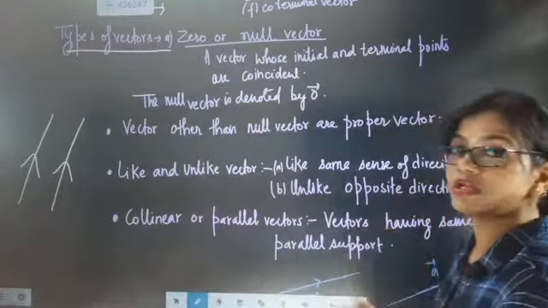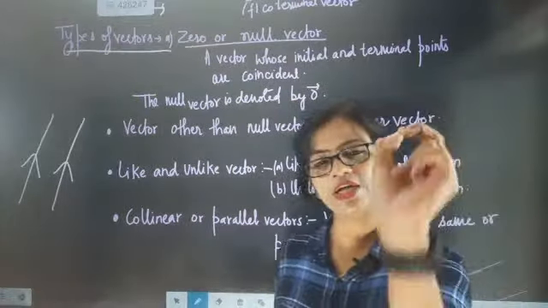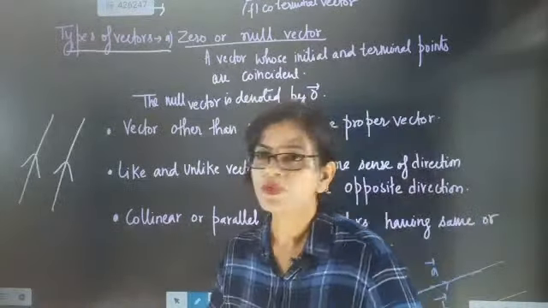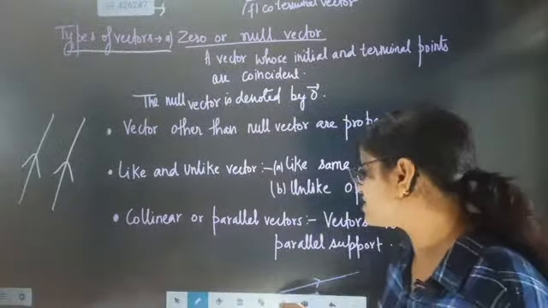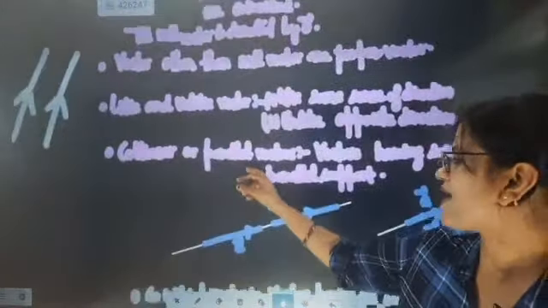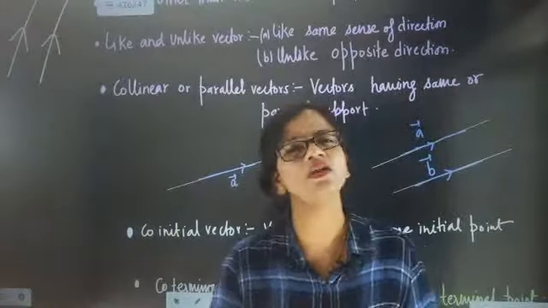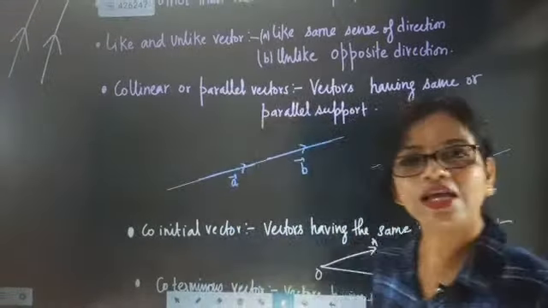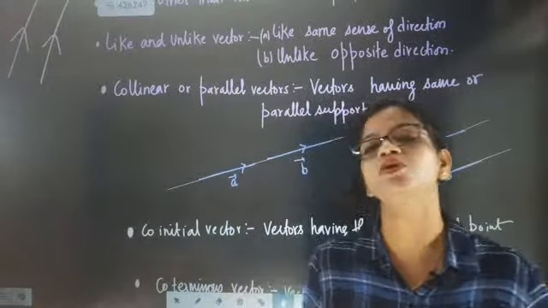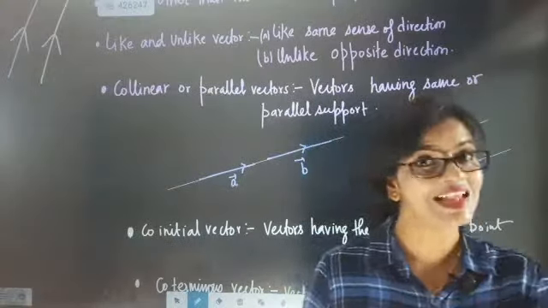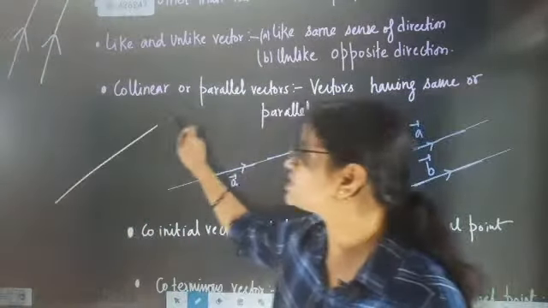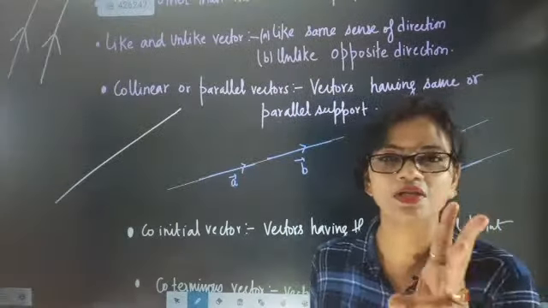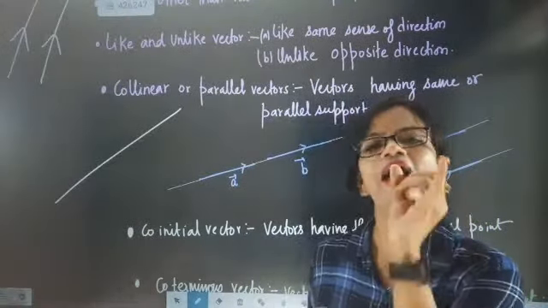When the information about vectors is at your fingertips, you will be able to rock and roll in vectors like anything. Now another important point is collinear or parallel vectors. The definition always creates the most important problem, because what is the meaning of same support or parallel support? I told you that support is an endless line. The characteristics of a vector say that a vector depends on three things: magnitude, support and direction.